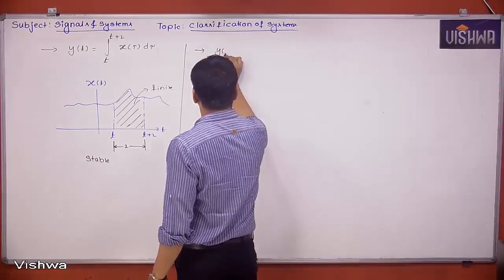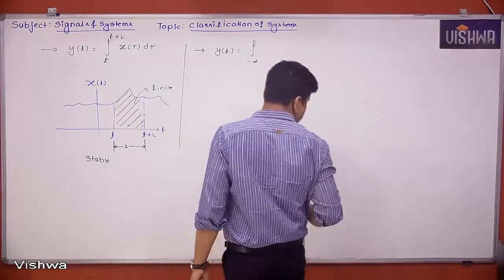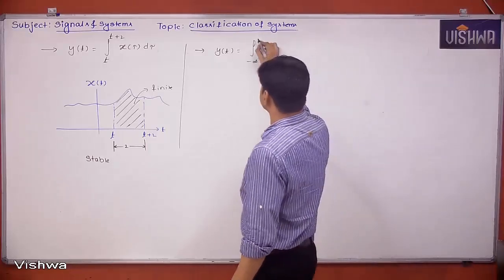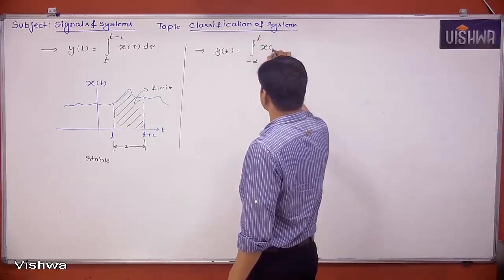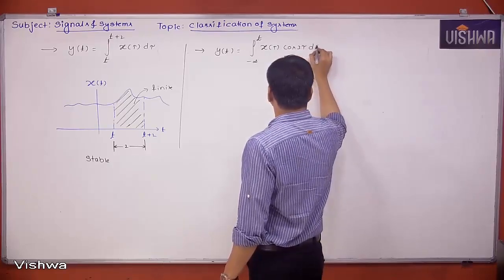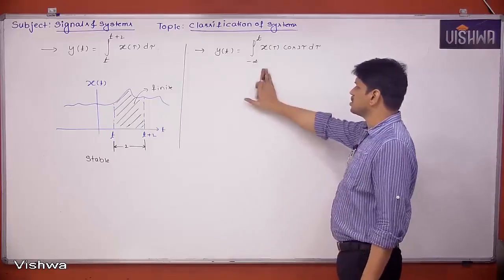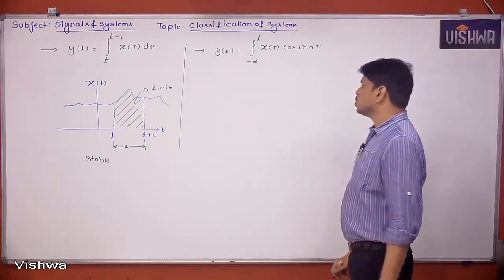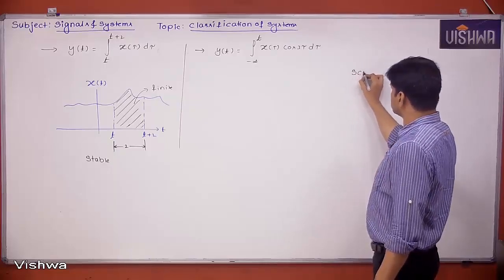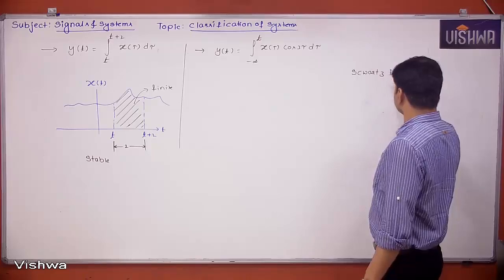Next, y of t is equal to integral minus infinity to t of x of tau cos 3 tau d tau. So a system is defined like this. We have to examine whether it is a stable system or not. To understand this, first we have to know one inequality called the Schwarz inequality.